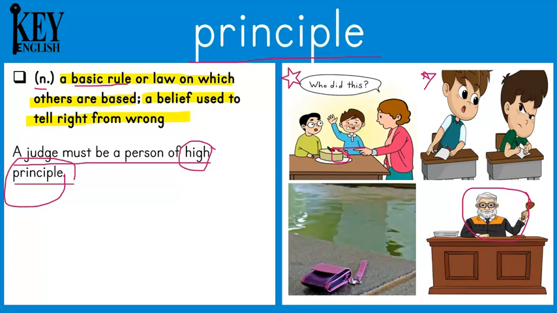Or I could say, he refused to cheat because it went against his principles. So he does not believe in cheating. It's not a belief that he has. So he refused to cheat, even though his friend wanted to cheat. I can also say he returned the lost wallet because of his strong principles. So again, principles are rules or beliefs that you use to decide what is right and what is wrong. And usually people who have high principles or strong principles are very honest people.